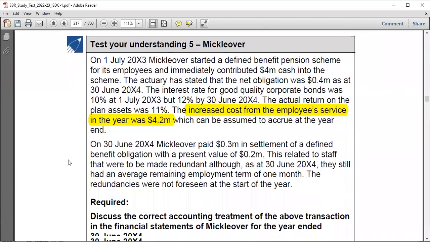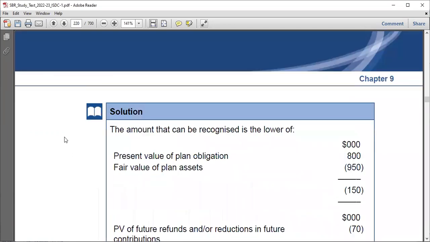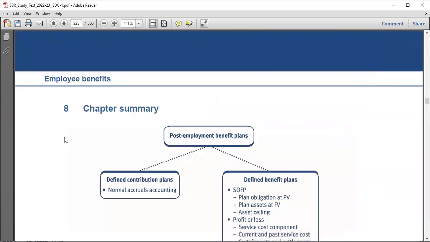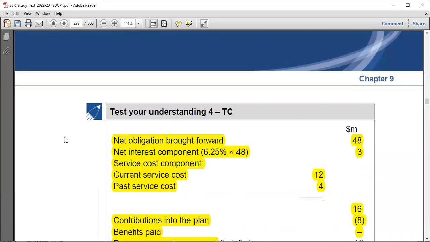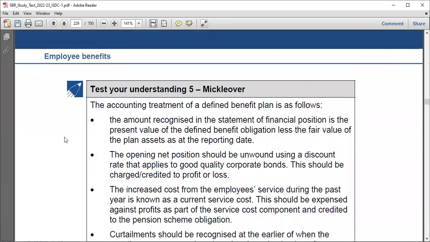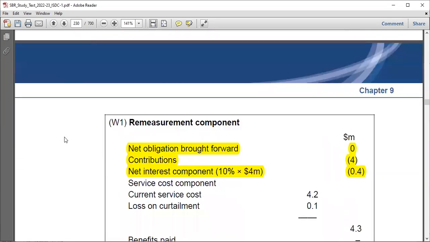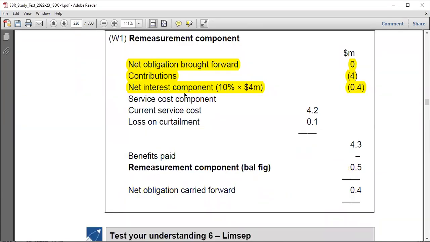That's why, if you read here, you find out that it immediately contributed 4 million. If not specified, you just say the contribution was at the end of the year. But if specified at the beginning of the year, you have to adjust that opening balance first before determining your interest, right? That's why the net interest component was computed after including the contribution. So be very watchful about this.